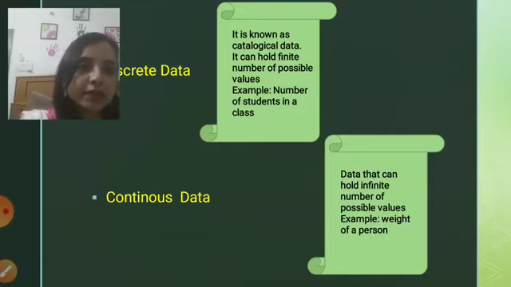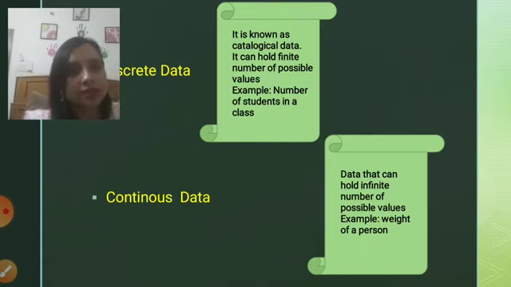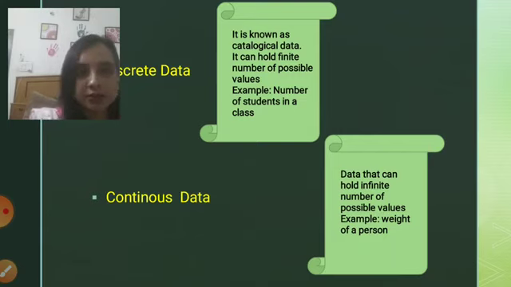If we talk about discrete data, it can be defined as categorical data, which means it can hold a finite number of possible values. For example, the number of students in a class can be 50, 60, 100. It must have a finite value. Similarly, the number of subjects in your semester, you must have 5, 6 or whatever number of subjects. That is considered discrete data. That is, data that has a finite, limited value is discrete data.